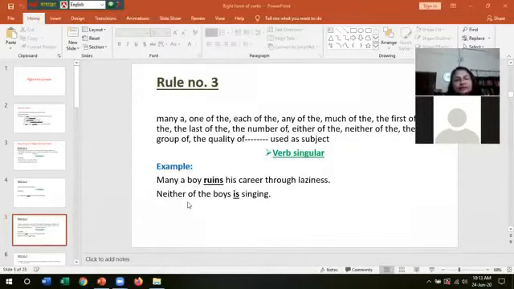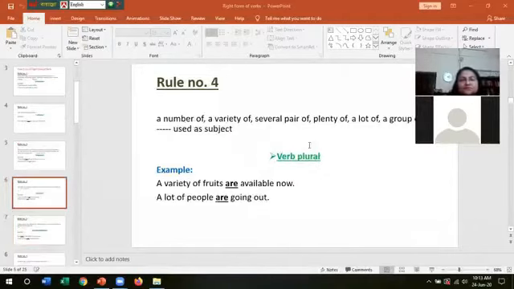Then another example, neither of the boys is singing. Here, since there is neither of, that is why the verb has become singular.